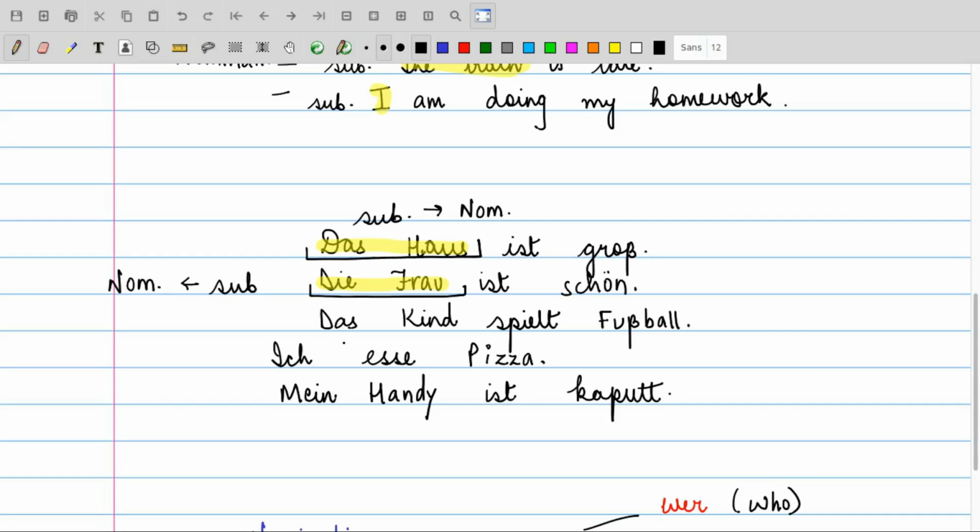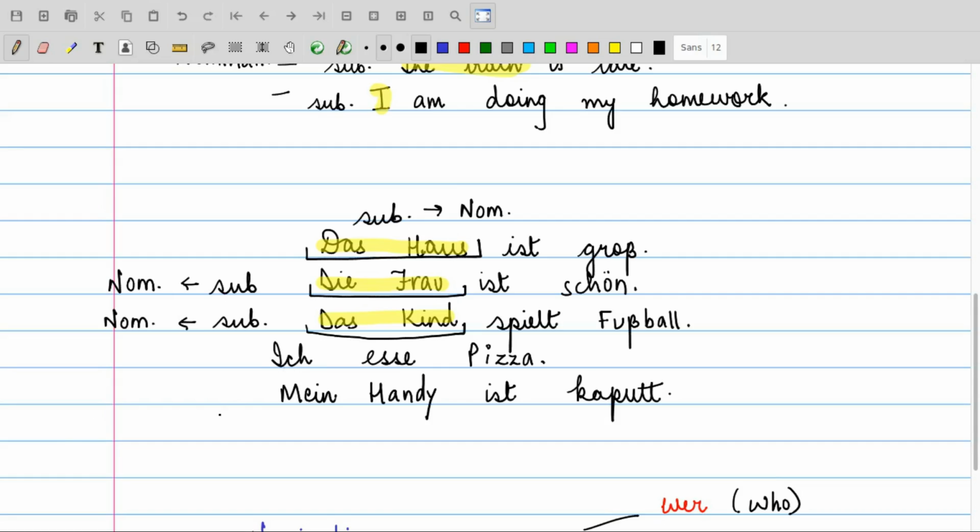Going to the third example, das Kind spielt Fußball. That is, the child is playing football, or the child plays football. Who is the doer of the action? The child. Who plays football? The child. That is das Kind. So, that is the subject because he is the doer of the action. He plays football. So, das ist Subjekt and the subject is going to take the nominative case.